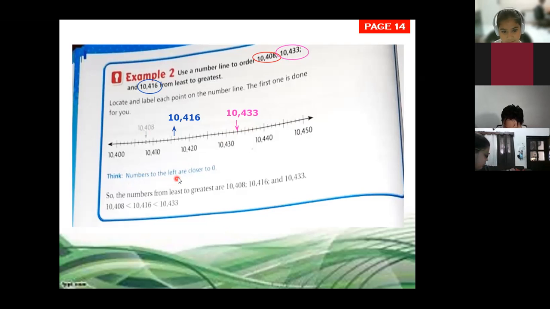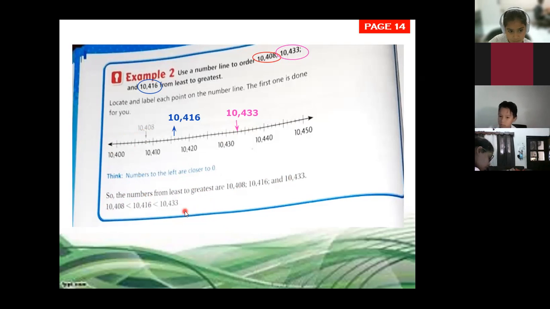So numbers to the left are closer to 0. This number is closer to 0. So the numbers from least to greatest: you can notice the number that you mentioned, 10,408, is the least one, and the greatest is 10,433.